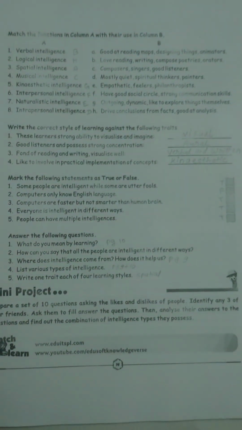So it will come in aural. Then the third one, fond of reading and writing, and they visualize well. So this will come in verbal and written. The last one, like to involve in practical implementation and concepts. So that will be kinesthetic. So these are the answers of the learning styles.